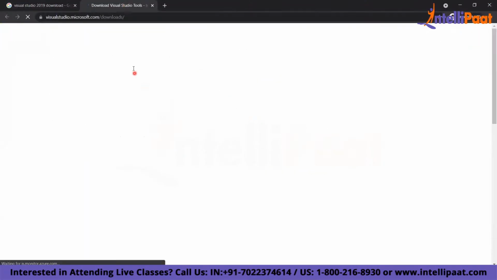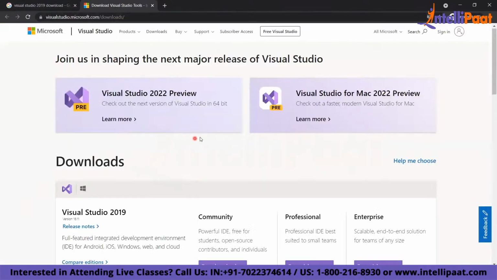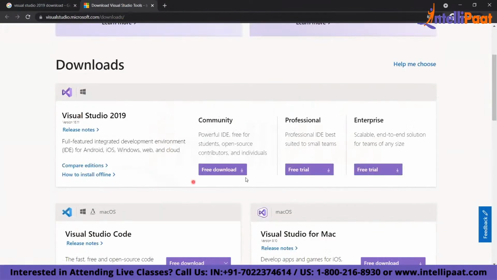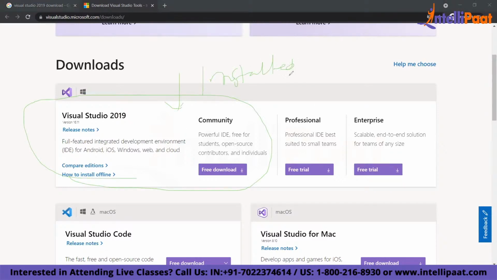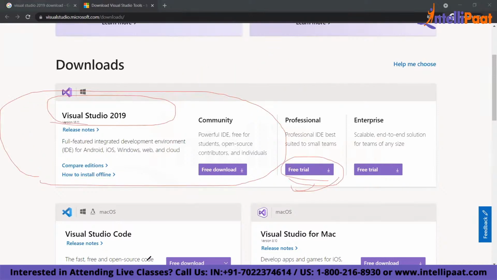You can come here, Visual Studio downloads, Visual Studio 2019. Please download this Community edition. This is free. Please download this 2019 and get this installed in your laptop and desktop. If you are working in your company, then please use the company's licensed Visual Studio. Okay, guys. So if you see here, this is your Visual Studio 2019. Please get it installed. This is the first thing.